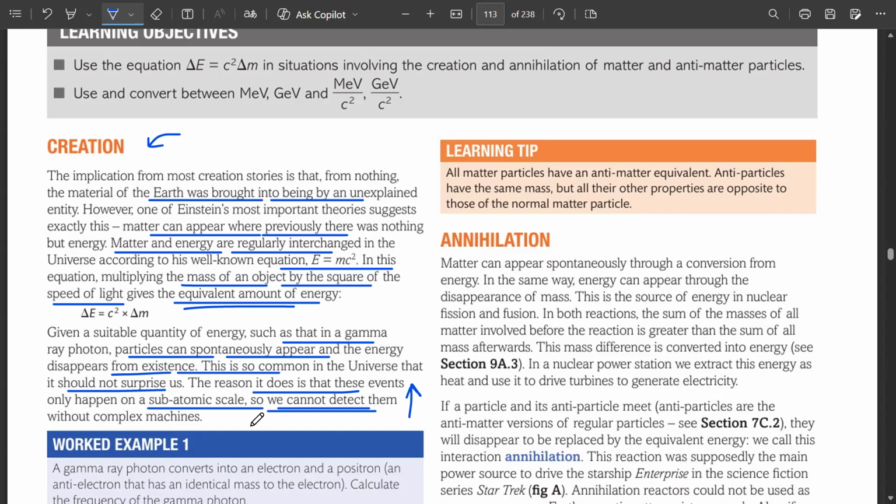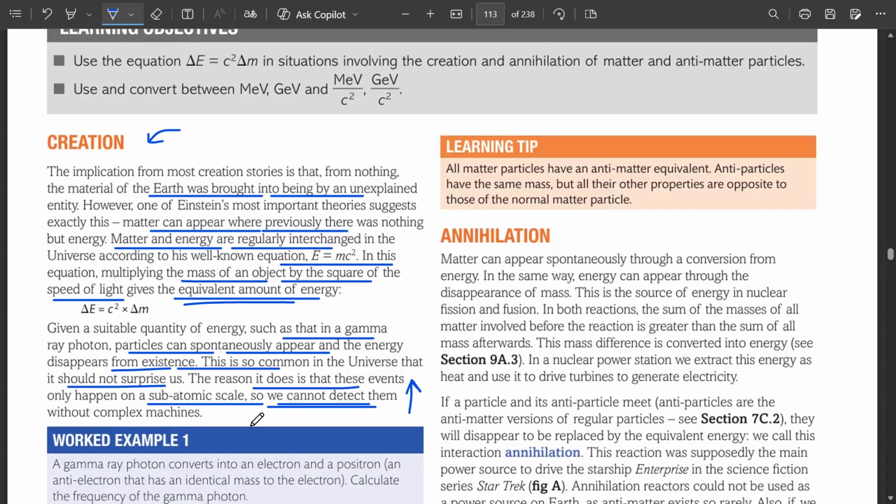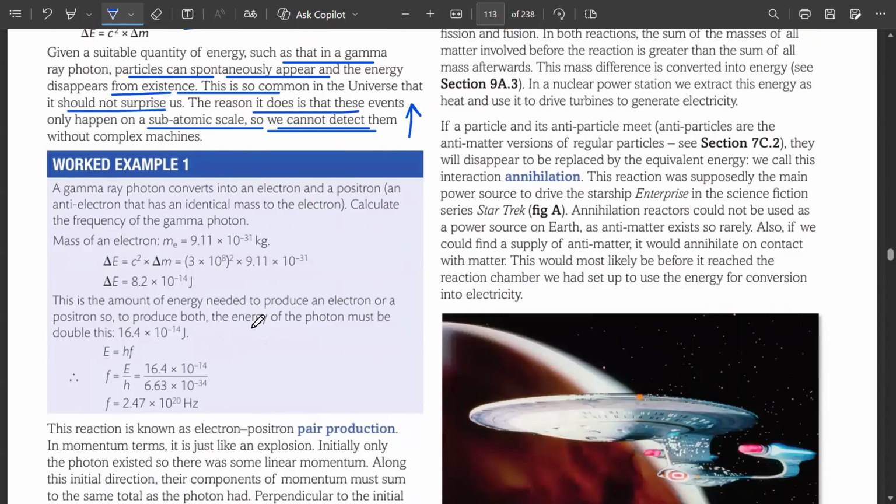Many particles can spontaneously appear, right? And these events are random as well. Like a decay, when an atom starts decaying, that is completely random as well, but we are focusing on E is equal to mc square. And this E is the energy of any particle. If we talk about a photon, this energy is also equal to hf, and the same energy is also equal to hc over lambda.